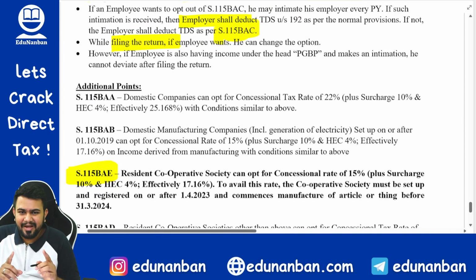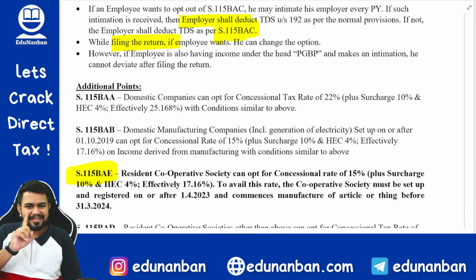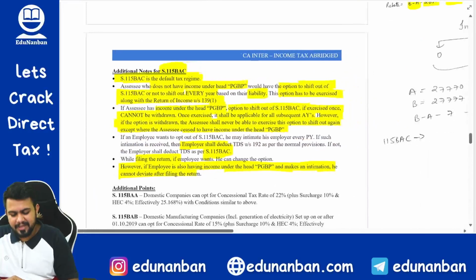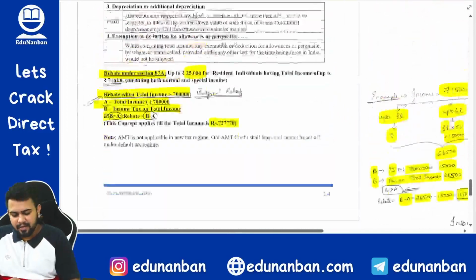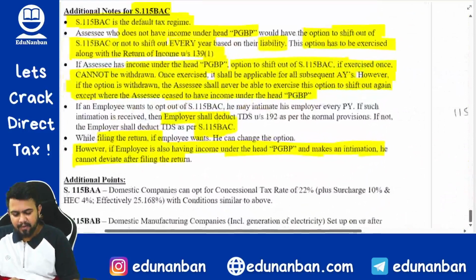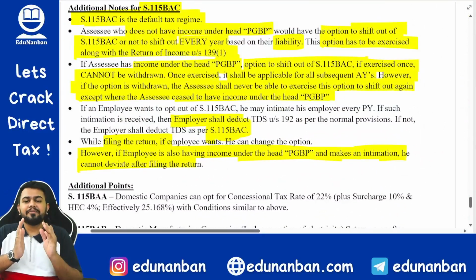But here also you have to make sure that if the employee is also having PGBP income, then he can shift out only once, as I discussed before. So these are the provisions of section 115 BAC and all the changes. Now if you read this section thoroughly, you will be able to make out the changes. You will have absolute clarity.